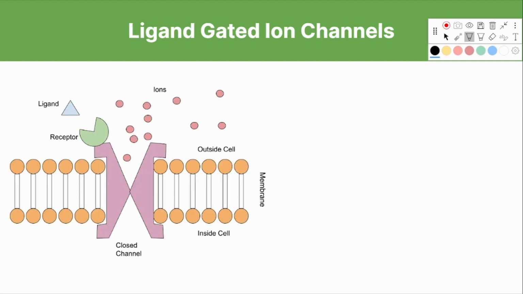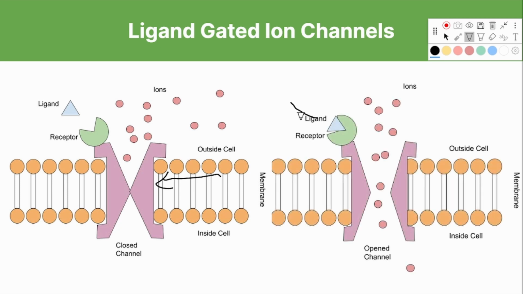Ligand-gated ion channels are membrane proteins, meaning they are located within the cell membrane, that facilitate the diffusion of ions through the use of what we call a concentration gradient. Now, these ion channels work when the ligand binds allosterically to the receptor, as we see here. This changes the shape of the channel protein, as we see the channel protein opening up, which allows for ions to pass through.